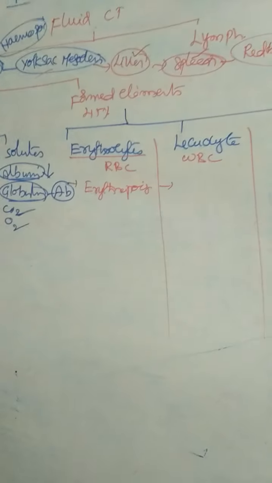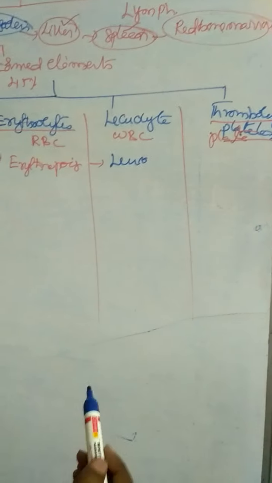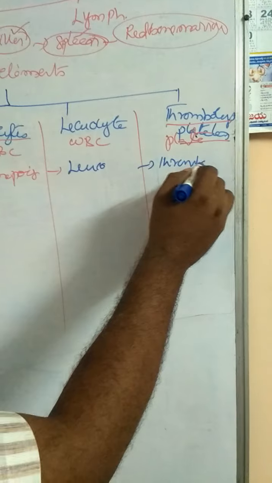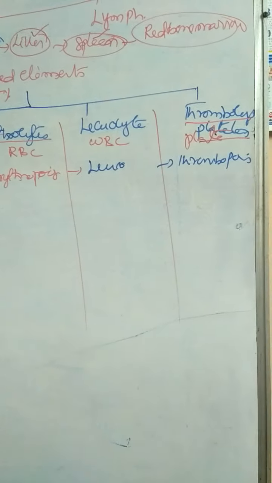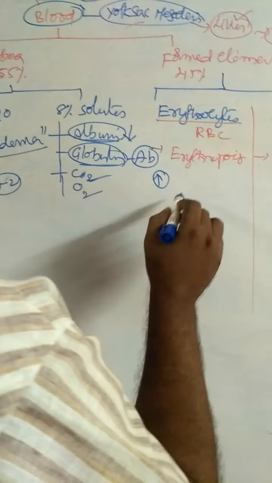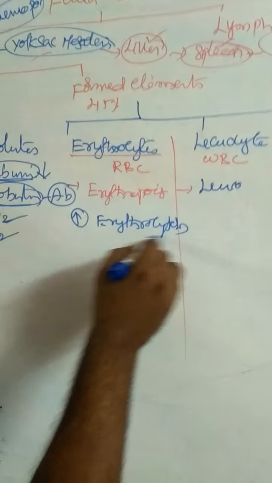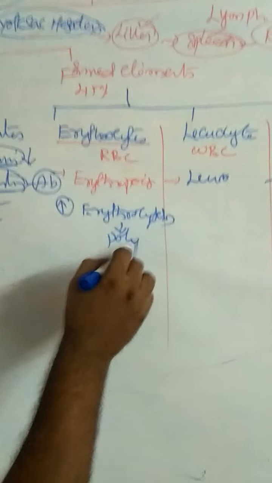The process of production of leukocytes is leukopoiesis. Poiesis means production. The process of production of thrombocytes is thrombopoiesis. And second, an increase in the number of erythrocytes is called erythrocytosis, which leads to polycythemia.